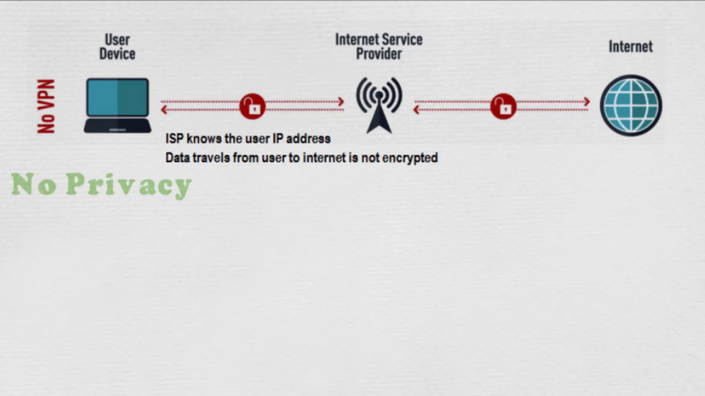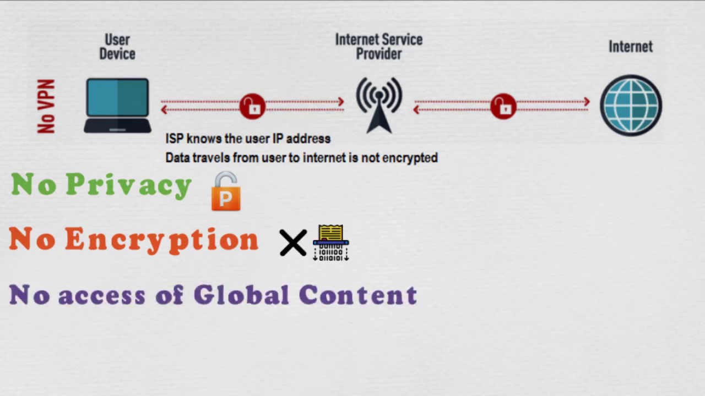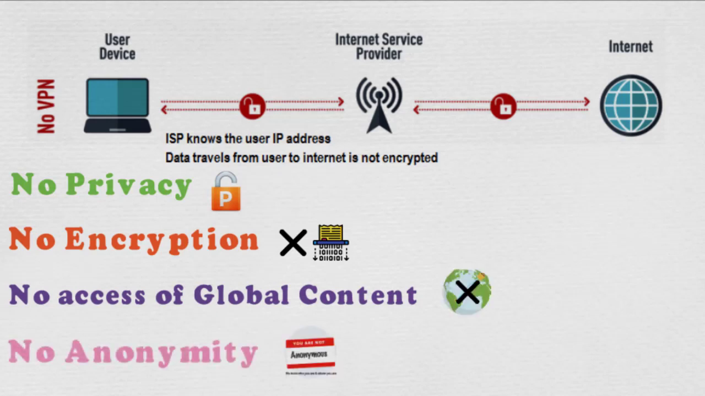First, no privacy. Network owners and ISP can see everything you do online because they know your IP address and geolocation. Second, no encryption. Anyone can access and read the data between the user computer and the web server. Third, no access of global content. You will not be able to access a site that is banned in the region or country where you reside. Fourth, no anonymity. Your true IP address is visible so that you are identifiable online.